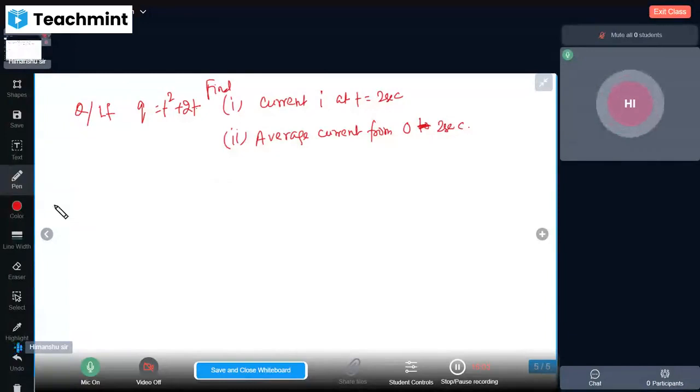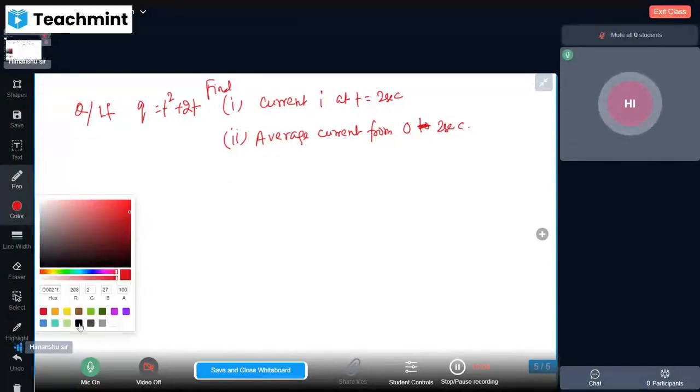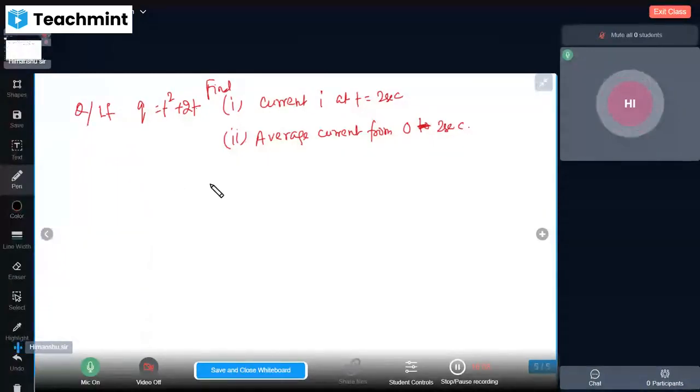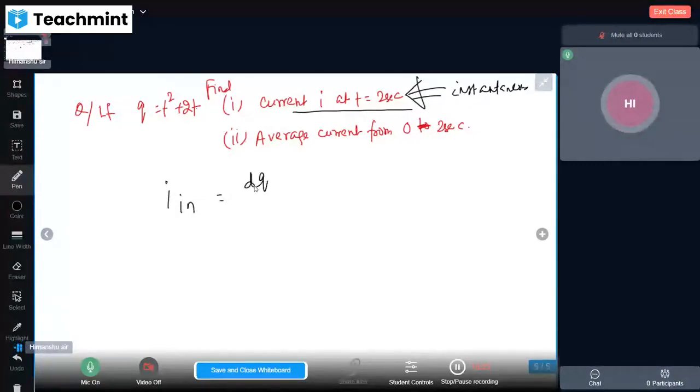I am doing it for you. So current I at t equal to 2 seconds means the instantaneous value of current, which we have already studied. I instantaneous will be dq by dt. So dq by dt is d by dt of t square plus 2t.